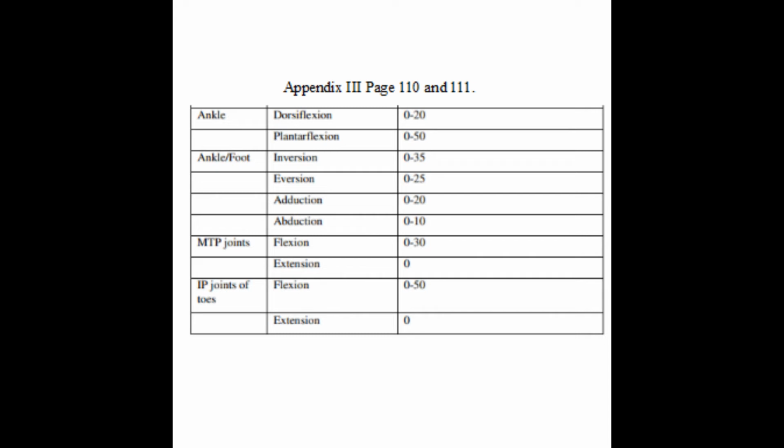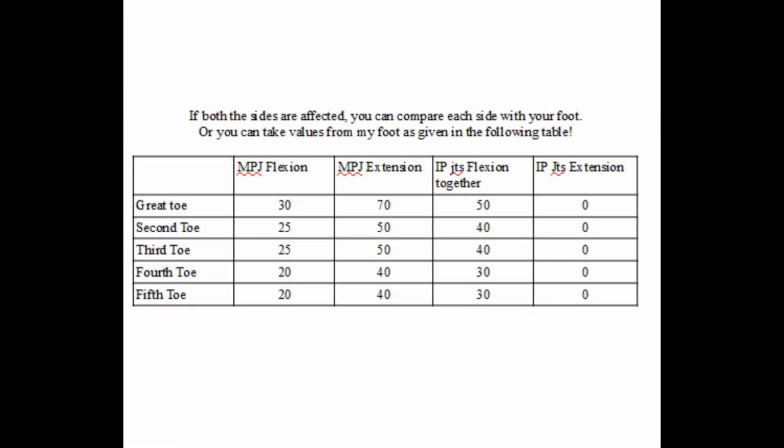But in Gazette, there are some errors. For example, in this table, you can see MTP extension is 0 degree mentioned for toes and IP joint extension is 0 degree, we know that. But MTP joint extension, if you look at your foot, you can find out 60 degree of extension is present in MTP joint of all toes, at least in great toe. And the range of movement decreases from great toe to smaller toes in a gradient. They are difficult to measure also. So how do you go about such situations? You make your own table or compare with the opposite side. If the toes are affected, you compare with the opposite side.